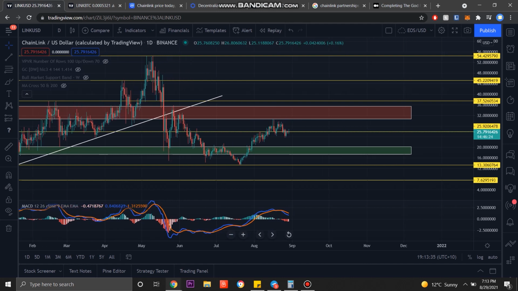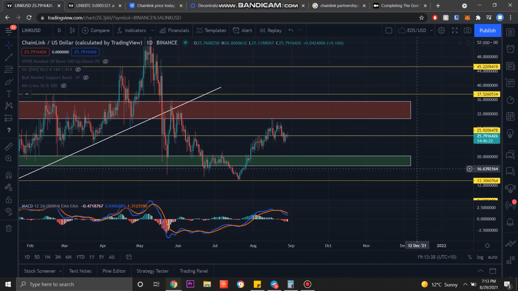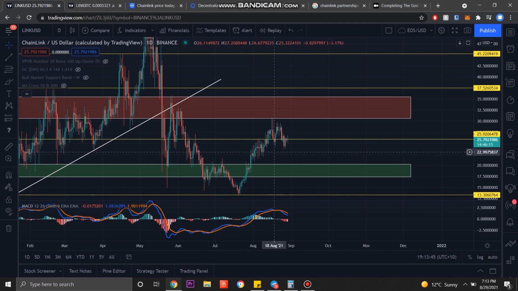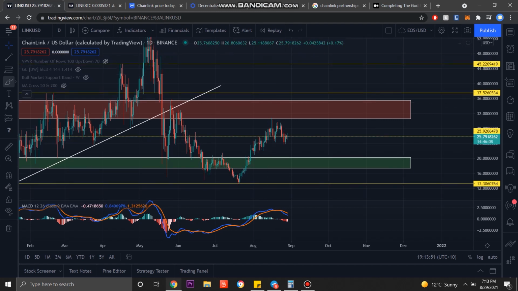We are struggling to hold on to this support zone at around $25.92, in which we have this doji candle, representing basically an even amount of buying pressure and selling pressure. Whether we'll hold this support zone depends on what will happen next on Bitcoin. Let's draw out a few scenarios. We can hold the support zone, bounce around for a bit, and head back up as Bitcoin retakes 50K and heads up to 51, in which case we'll probably be testing the top of this resistance area, bouncing between this area for a while until Bitcoin makes its next move from there.